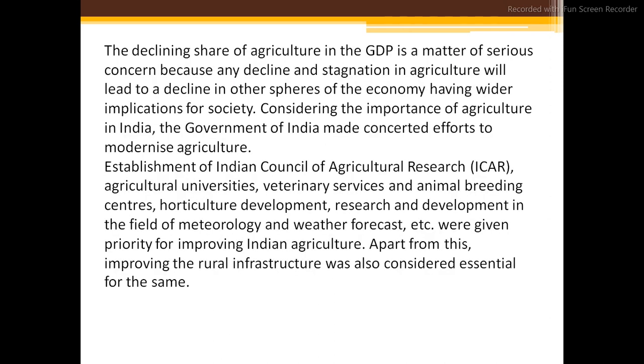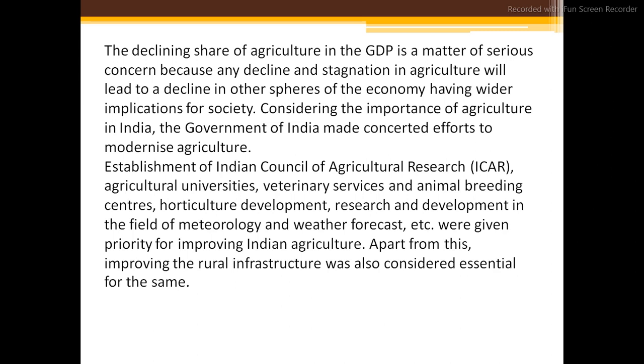Next, the declining share of agriculture in the GDP is a matter of serious concern, because any decline and stagnation in agriculture will lead to a decline in the spheres of the economy, having wider implications for society. So for society there will be a wider implication if the share contributed by agriculture is declining.